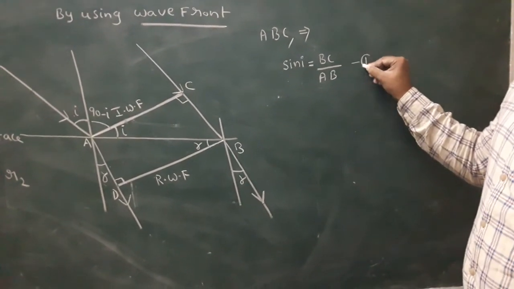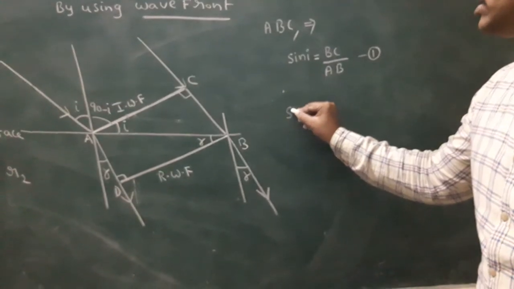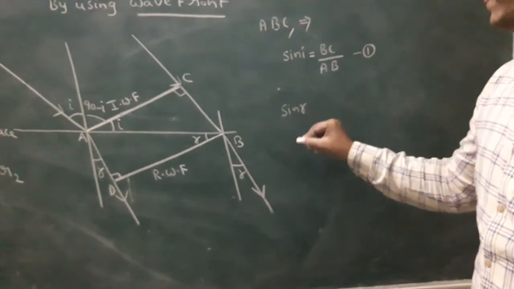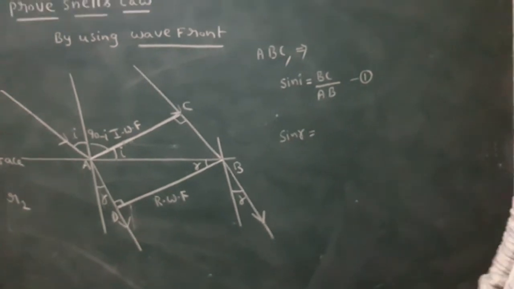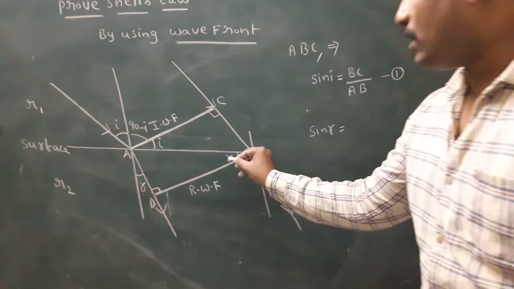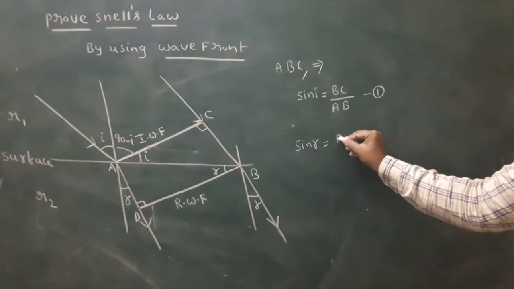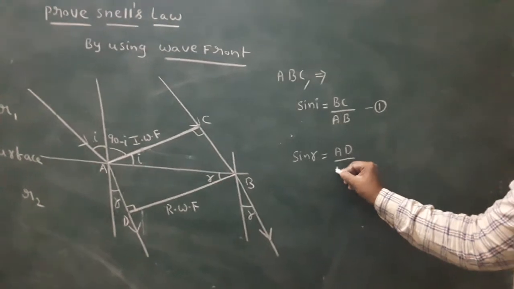This is equation number 1. Similarly, sin R means the opposite side AD by AB.